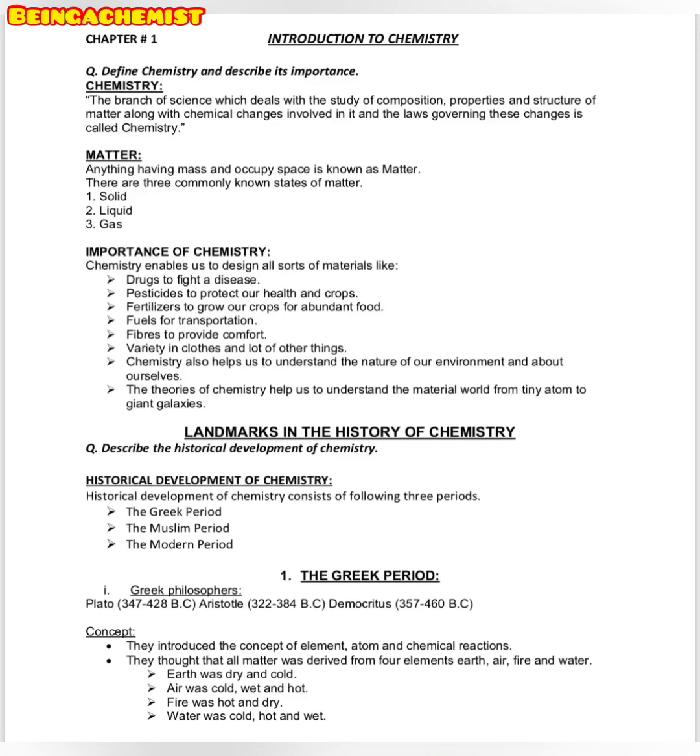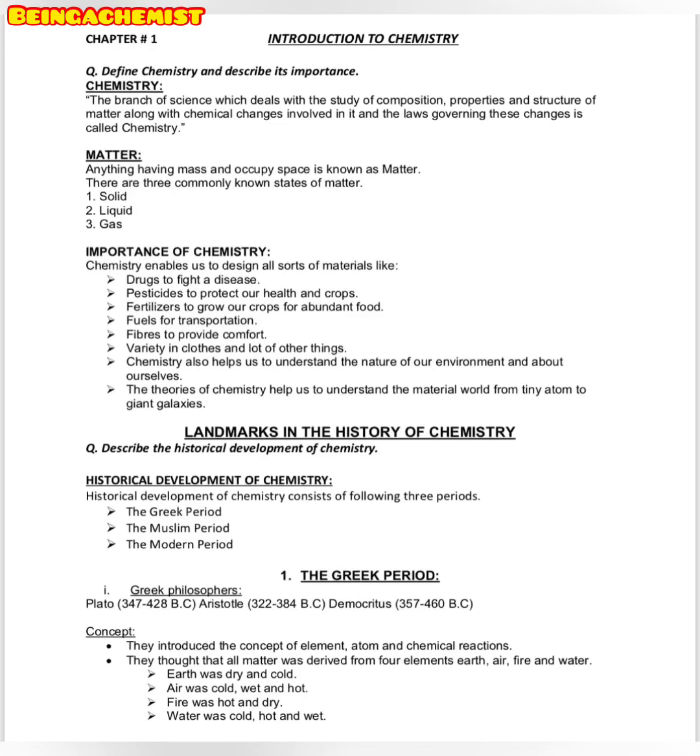So all this information is provided by the field of chemistry. Now have a look at landmarks in the history of chemistry. So the question arises: describe the historical development of chemistry. The historical development of chemistry consists of the following three periods. The first period is the Greek period, the second is the Muslim period, while the third is the modern period.